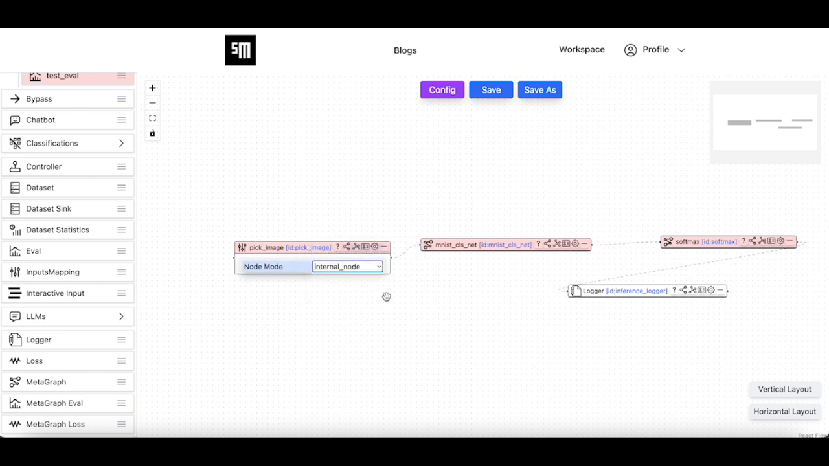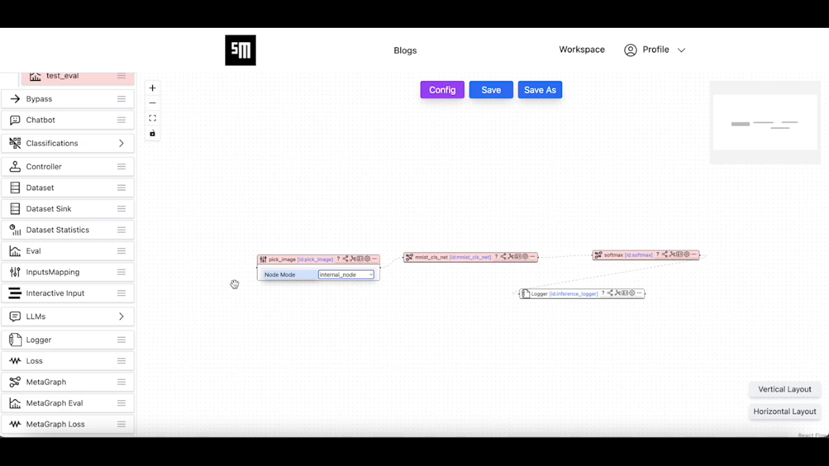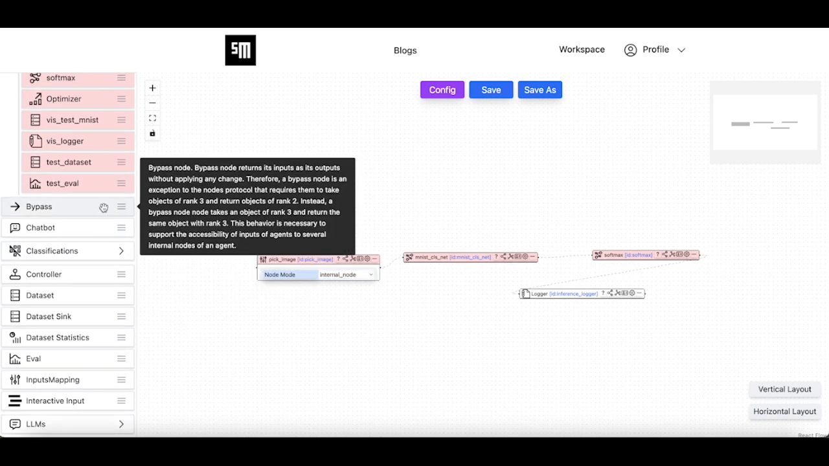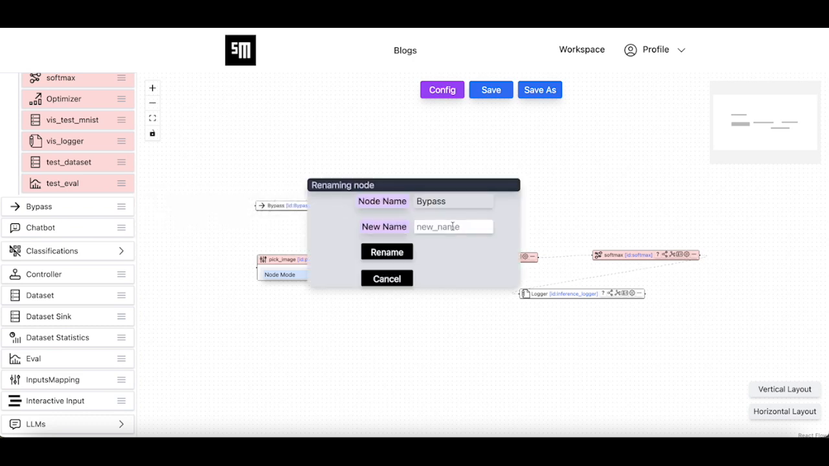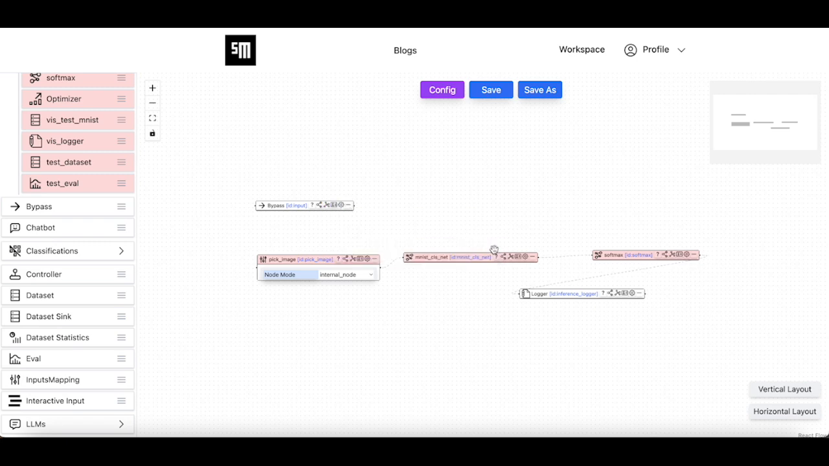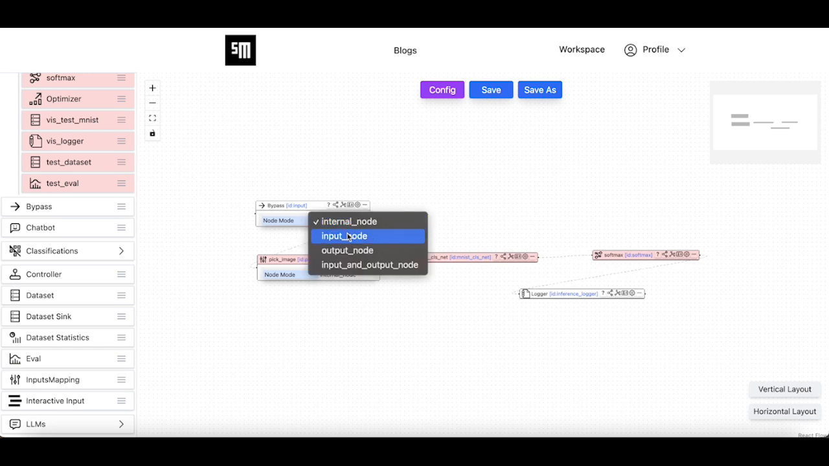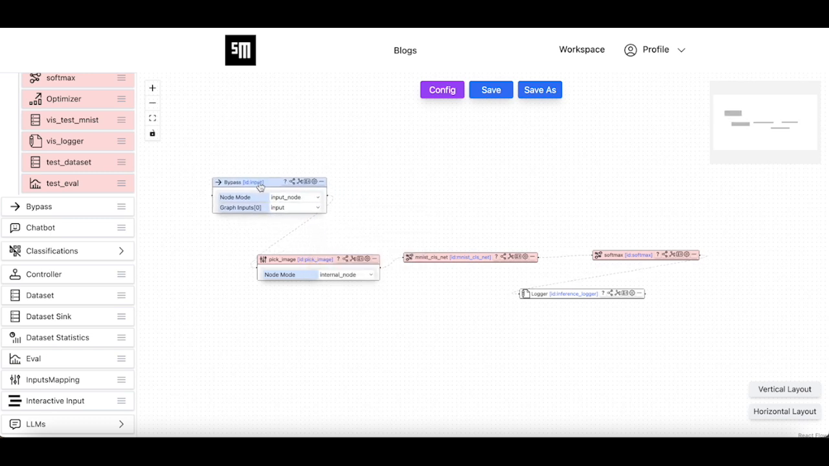But we need to have an input node so that this task could receive inputs from the outside. For that purpose, we add a bypass node and we name it input. We attach it to the pick image node and we change its mode to input. Perfect, we are done with this new version of the MNIST agent.